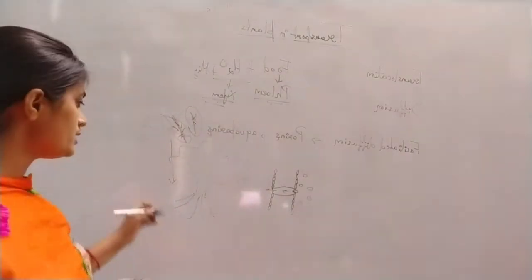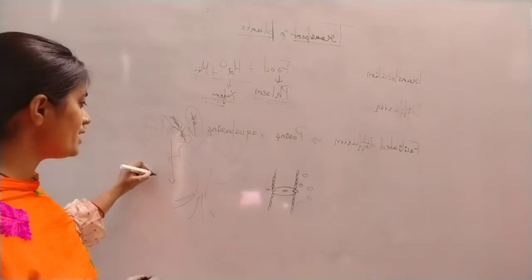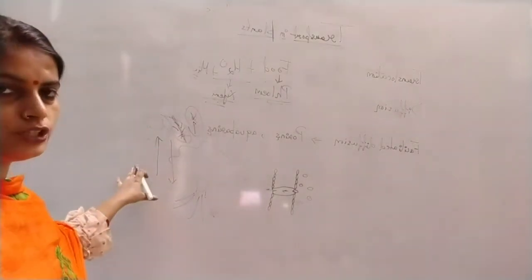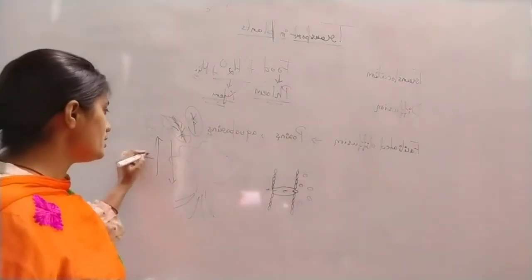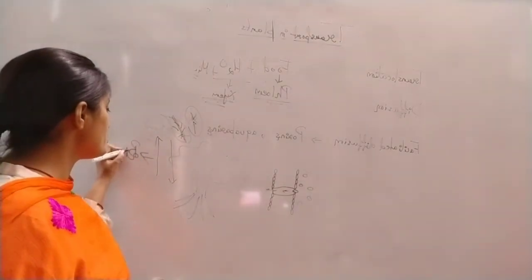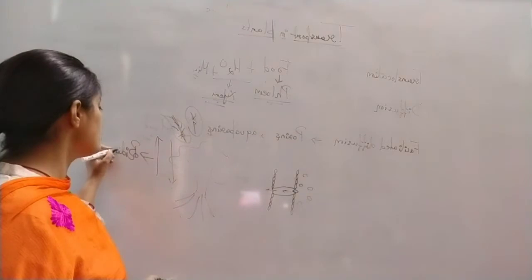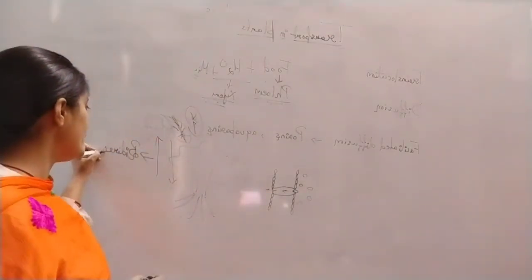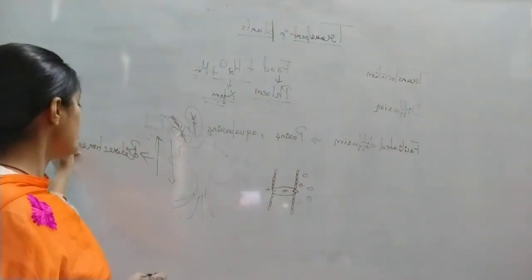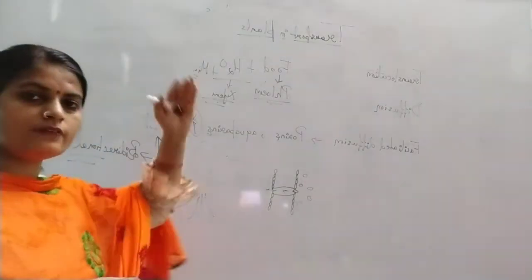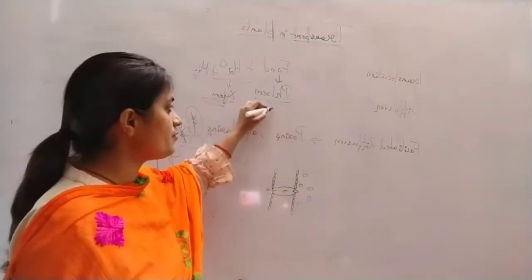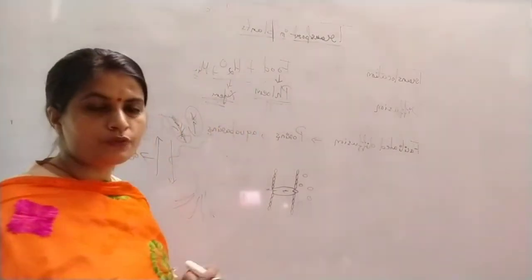Bi-directional means it has to transport the food to the lower direction also, and it has to transport the food to the upper direction also. So in your book it is given that the transport of food, or of things like hormones, through phloem is bi-directional. Bi-directional means it will occur both on the upper side and on the lower side. Phloem has bi-directional transport.